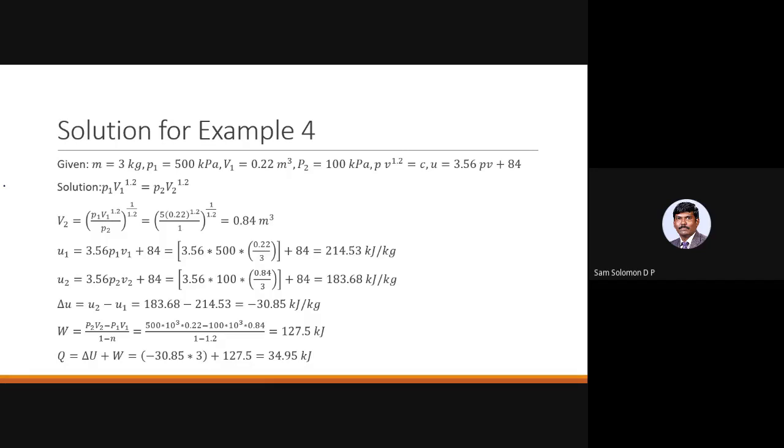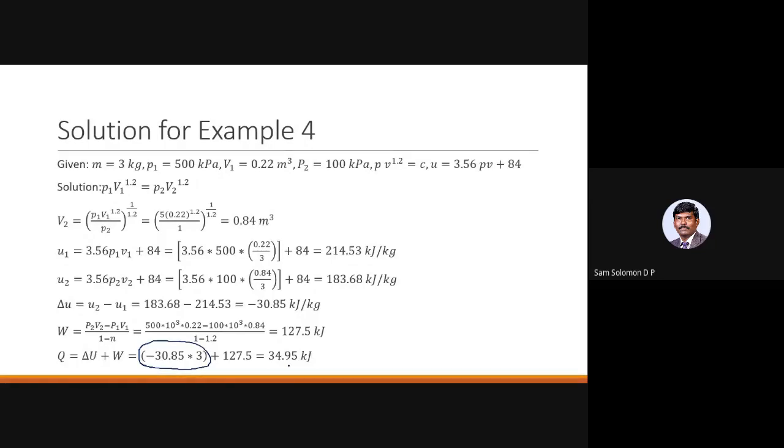Okay. So I asked you to estimate the value of delta capital U by multiplying delta small u with m, as a separate step. I have combined that here. So delta capital U is minus 30.85 into 3. That I have done here, and then I have added it with W. So the net heat transfer happens to be 34.95 kilojoule. Okay, so this is what we get for the first subdivision.